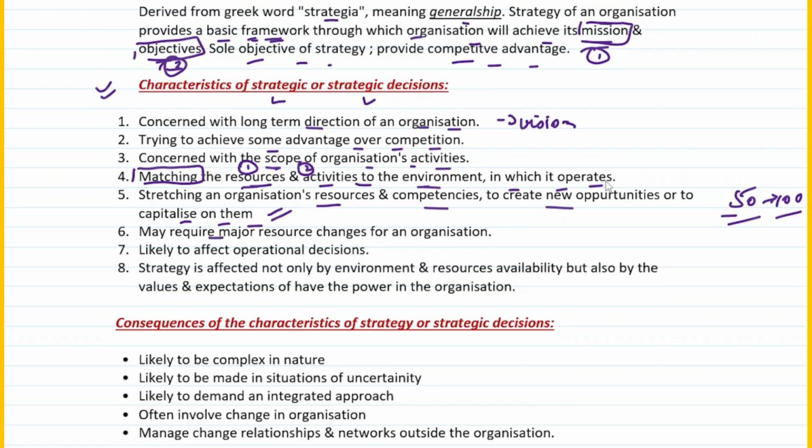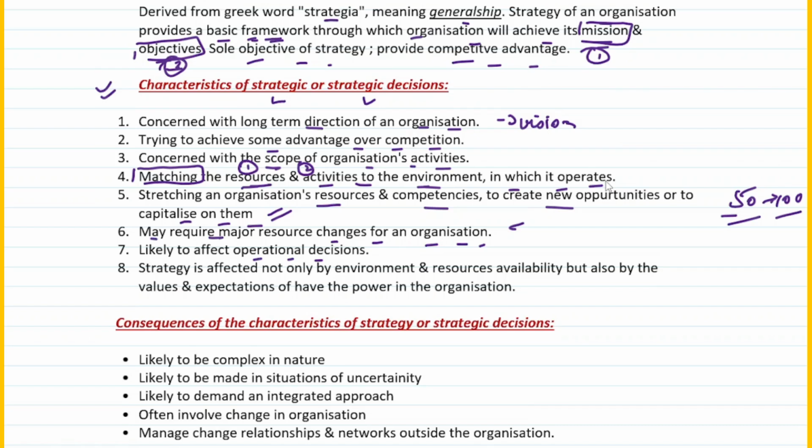It may require major resource changes for an organization. So with the help of resource change, the company can actually do well. It's not mandatory, but it may require a major resource change for an organization. It is likely to affect operational decisions. Yes, that is one of the characteristics of strategic decisions, because if the situation changes, then your decision may also change.